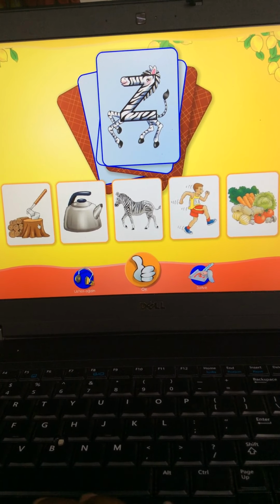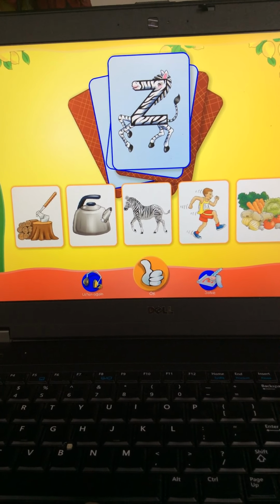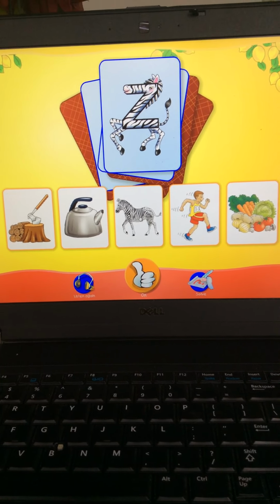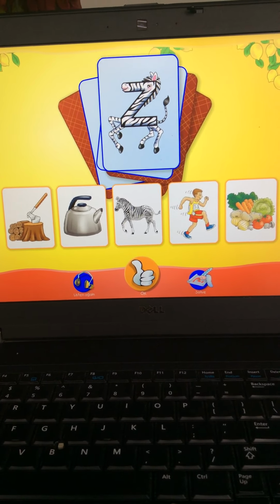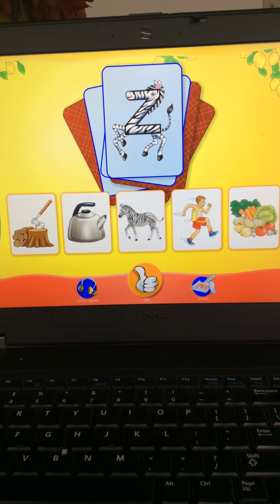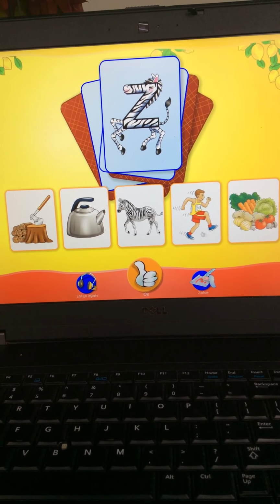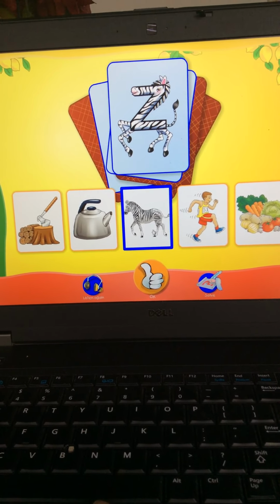We have an axe, a kettle, a zebra, a jogger, or he's running, and we have vegetables. Again, an easy peasy one, right? And that would be the zebra.